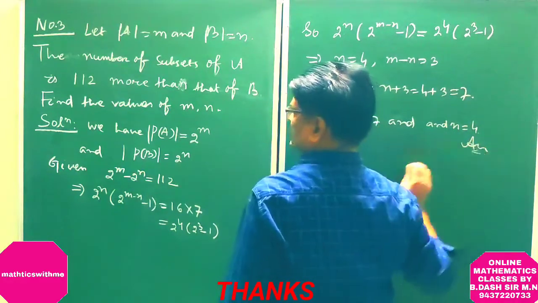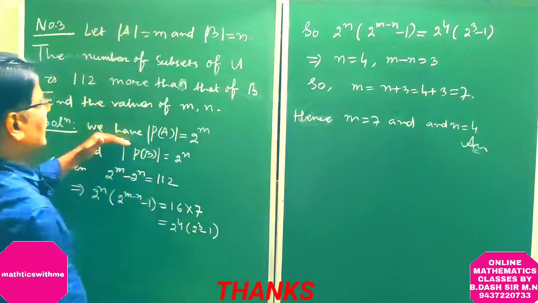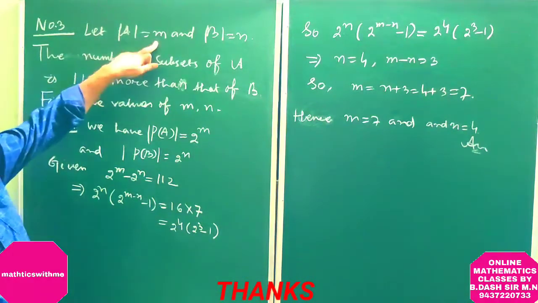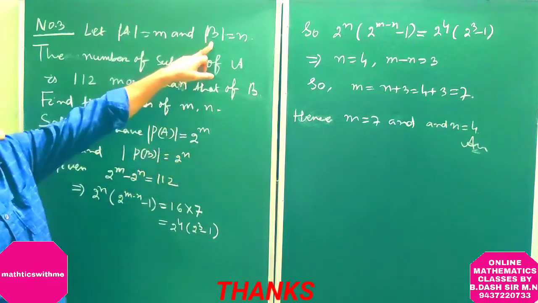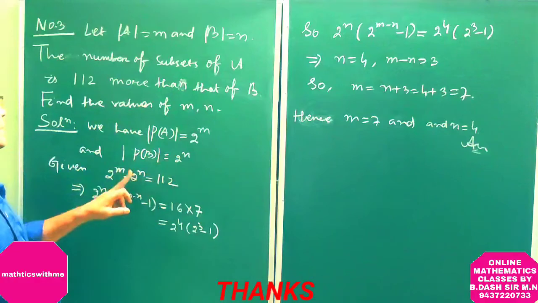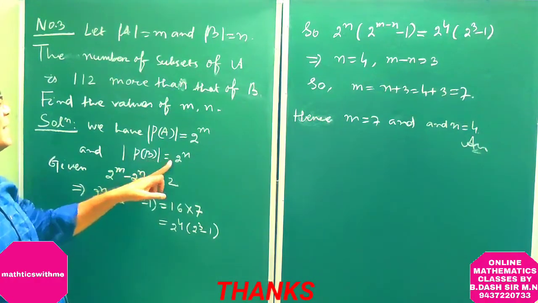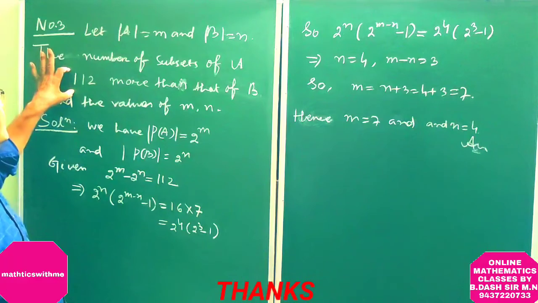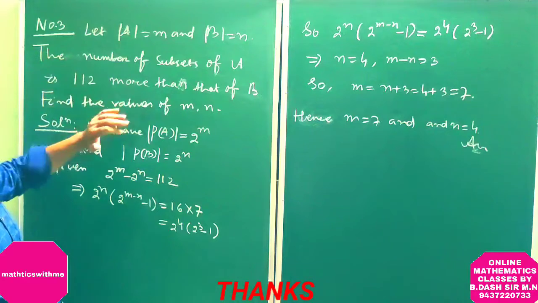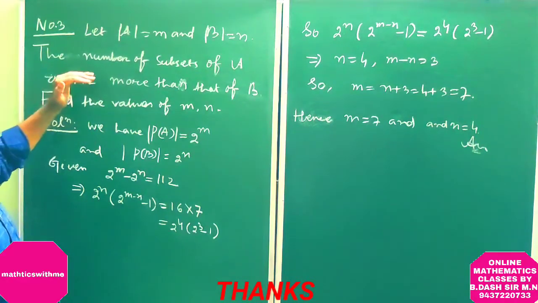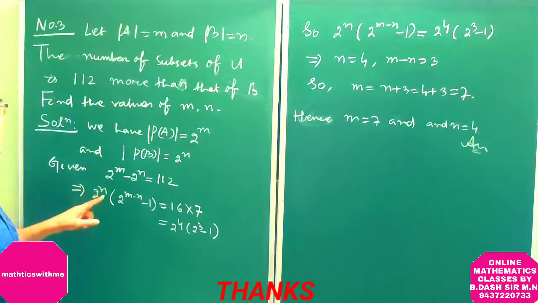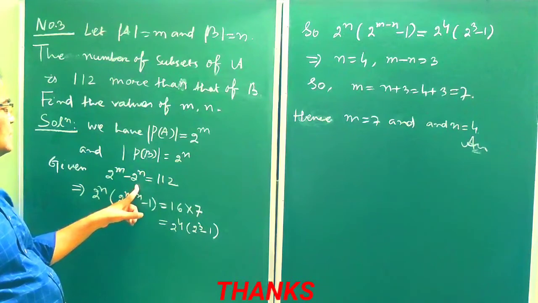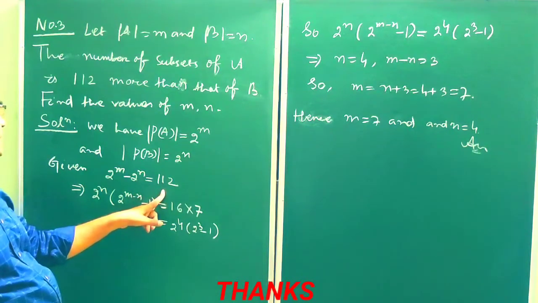Answer. So here in this question, cardinality of A is equal to m, so the cardinality of its power set will be 2 to the power m. Cardinality of B equals n, the cardinality of its power set will be 2 to the power n. It is given that the number of subsets of A is 112 more than that of B. So 2 to the power m minus 2 to the power n is equal to 112.